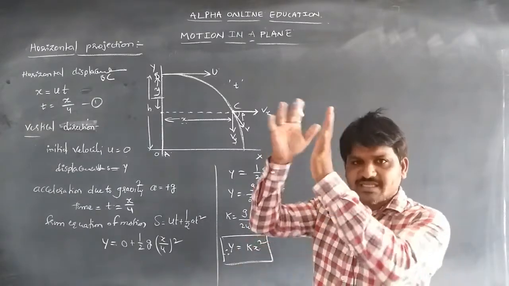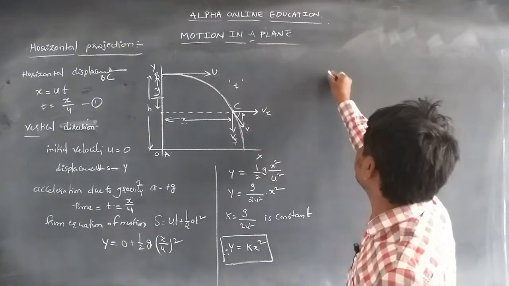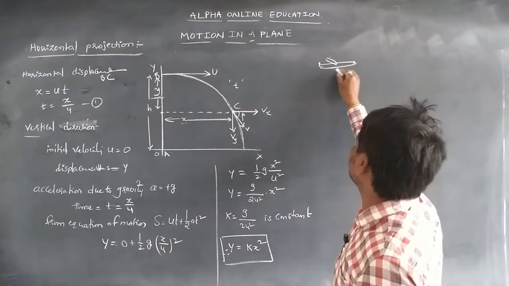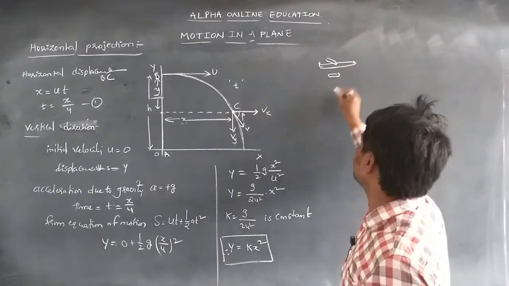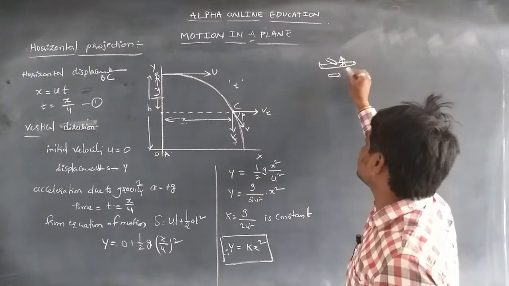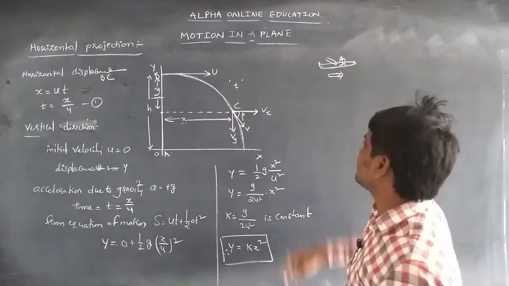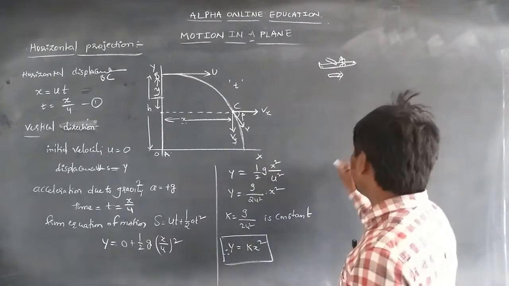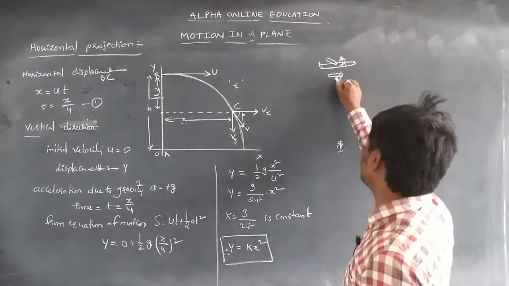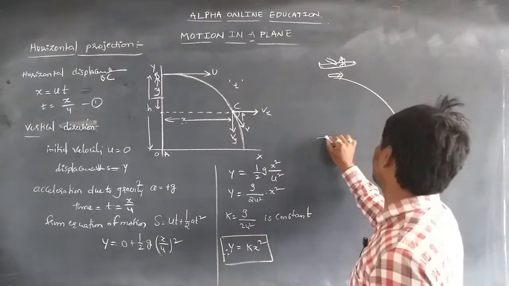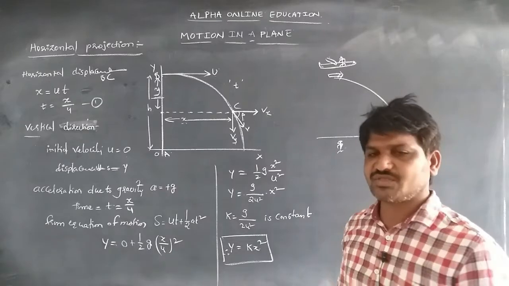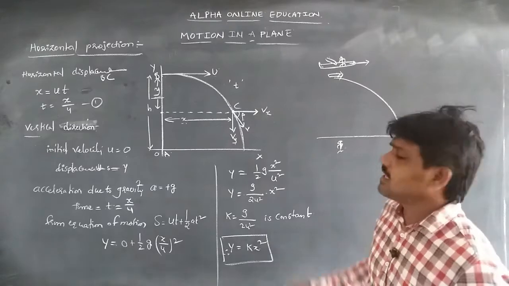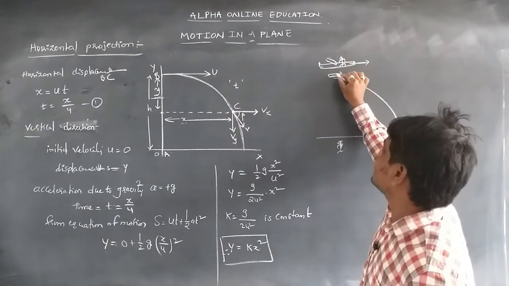As a small comparison, consider a bomb dropped from a certain height from a plane. The pilot watching that bomb sees it along a straight line, whereas for an observer on the ground, the motion is a parabola. That motion will be a parabola because the plane is moving with some uniform velocity, and the same bomb also moves with that uniform velocity.